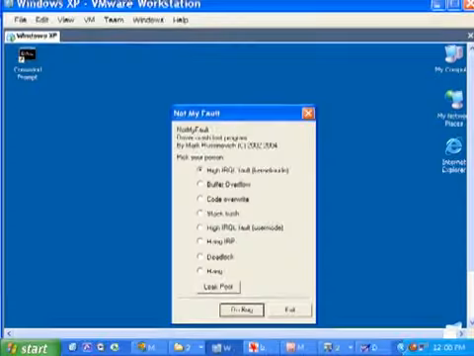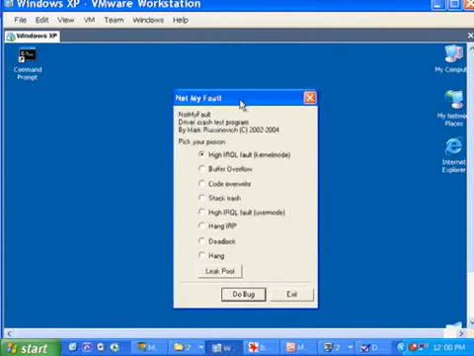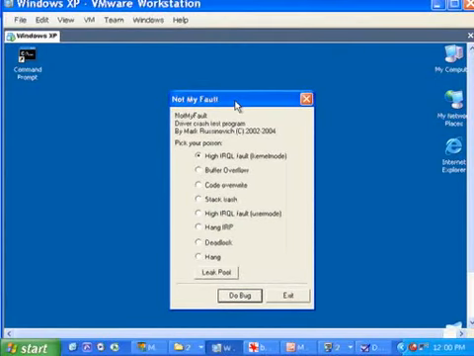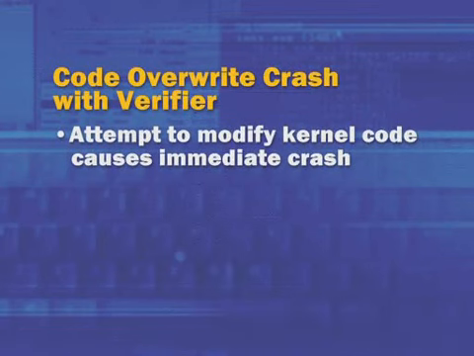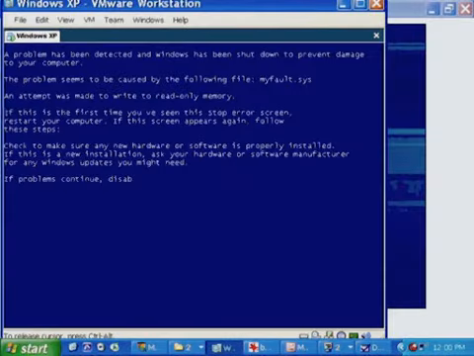So let's go back to a virtual machine that we've now resumed that has Verifier turned on. Because Verifier is on, system code write protection has been enabled. Now we're going to choose code overwrite, and this time when I press debug, the driver's attempt to modify the code in the operating system will immediately be caught because it's attempting to write to a read-only page, whereas in the previous example, the memory that it was trying to write to was read-write. So I'm going to press debug.